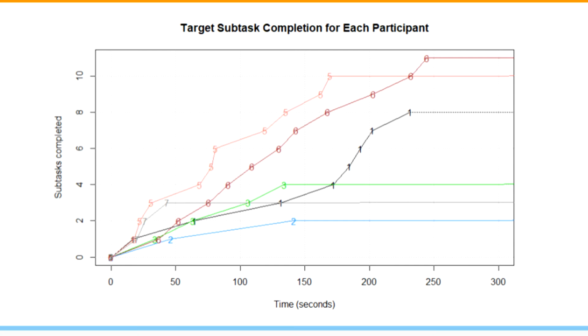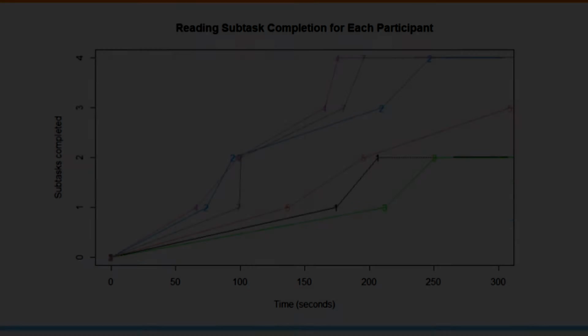The success of participants varied significantly. Participant 6 was the only participant to complete all 11 subtasks, while participants 2, 7, and 3 completed less than half. Subtask completion tended to taper off around the end of the time period. This might be due to fatigue or frustration with the task, or to increased difficulty as the magnifier became less accurately calibrated over time, and participants became more likely to try less effective methods of moving the magnifier, such as with head movements rather than eye movements.